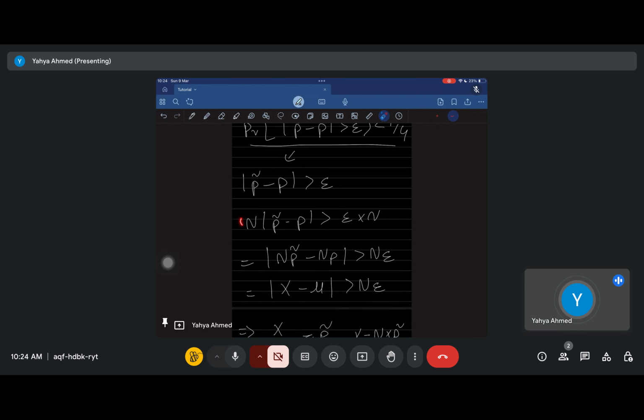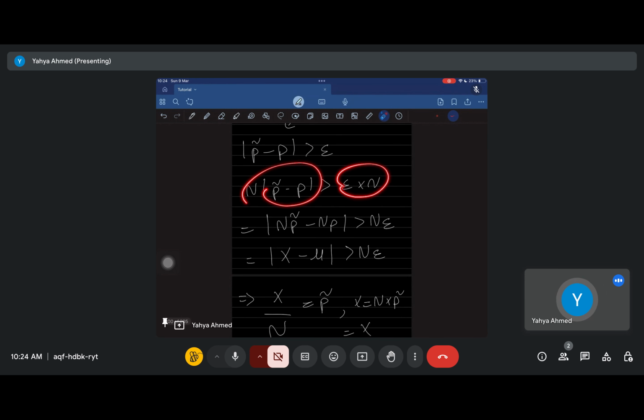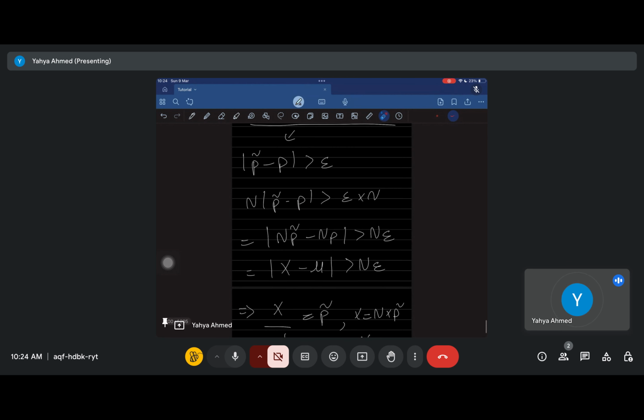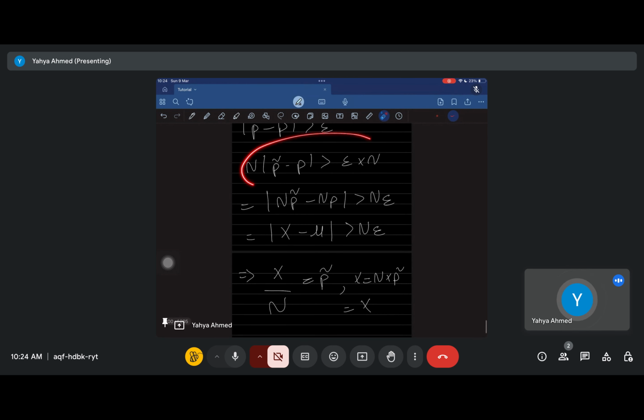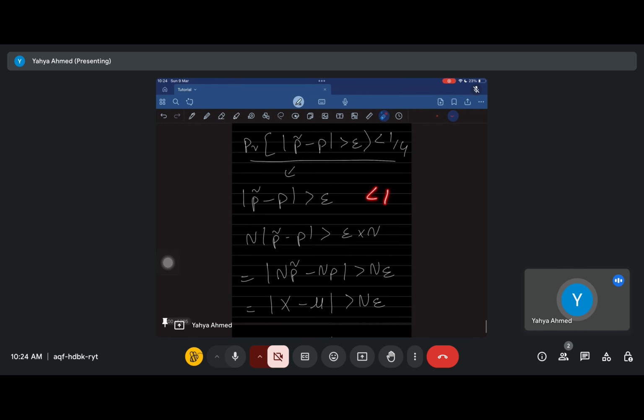We're just going to multiply both sides of this equation by n, and so obviously this has to be greater than ne. It's the same event. Just keep in mind that we're transforming the equation into something else, but it is still the same event. So as long as you've shown its probability is smaller than 1 upon 4, you have essentially shown that its probability is less than 1 upon 4. That's why we're transforming this.